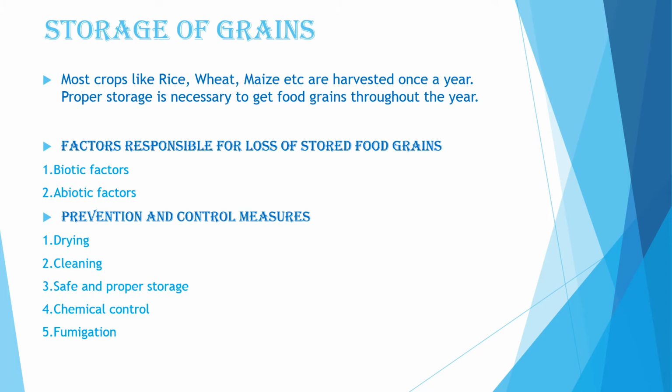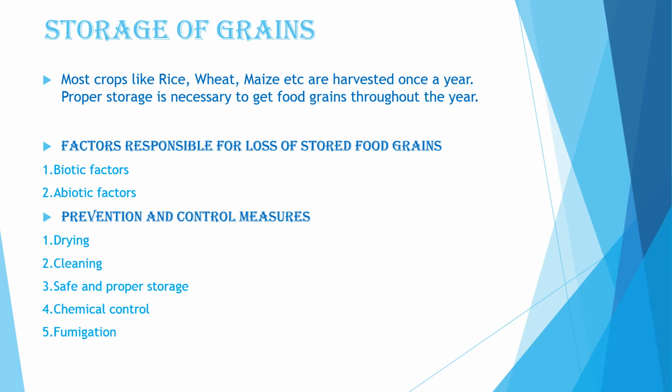Prevention and control measures for storage of grains: first is drying. As I told you, if there is a lot of moisture content in the crop and you store them, then many insects and pests can attack them. At the time of harvesting, the moisture content in grain is about 15 to 35%. To bring it down to below 9%, grains are dried in the sun by spreading over plastic sheets or cemented floor. They are then allowed to cool in shade to room temperature before storing.